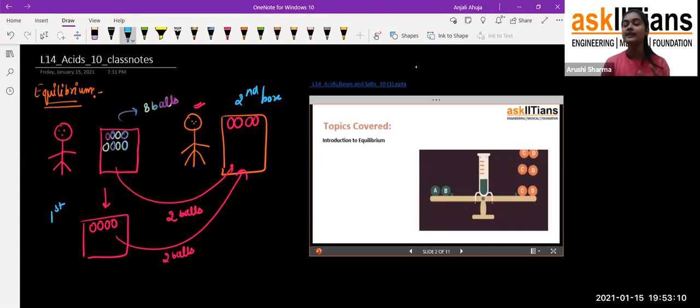But when they start talking to each other, the second friend asks, okay, give me some of the balls, so he gave him 2 balls, but the friend said, no, I want an equal number. So he gave him an equal number of balls. Now they both have an equal number of balls in their boxes. So this condition is called the equilibrium condition. Equilibrium condition means that they have an equal number of things, for example balls or something like that. I hope you got this point.